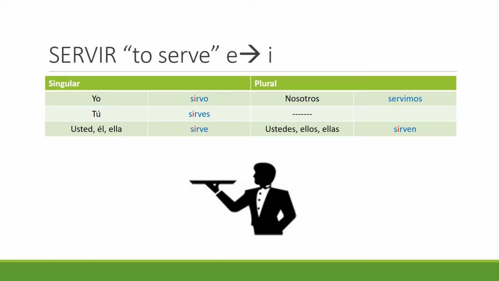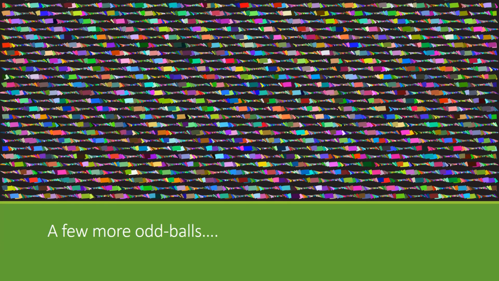One thing to note here, sometimes in Spanish class, people will refer to these stem changing verbs as shoe verbs. If you think about this verb chart, everything on the left plus the bottom right, if you put it together, it forms the shape of a shoe. So sirvo, sirve, sirve, and sirven, if you were to draw a circle around them, it almost looks like a shoe. So you're excluding the nosotros form.